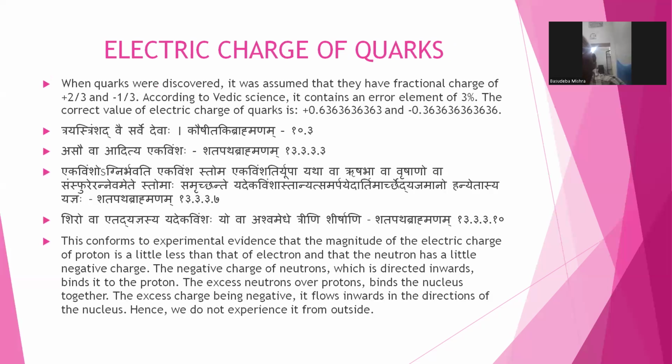Here I have given Trayastrimsat vai Devah, Kausitaki Brahmanam, and Asau Aditya Ekavimsah. This is the calculation of how I arrived at that figure. Trayastrimsat vai Sarve Devah. So the quantum particles are 33 in number according to the Vedas. They are arranged in a sequence. And out of the 33, Asau Aditya Ekavimsah, so the Aditya is at the 21st level. The 21st is Aditya. Aditya here means Surya.